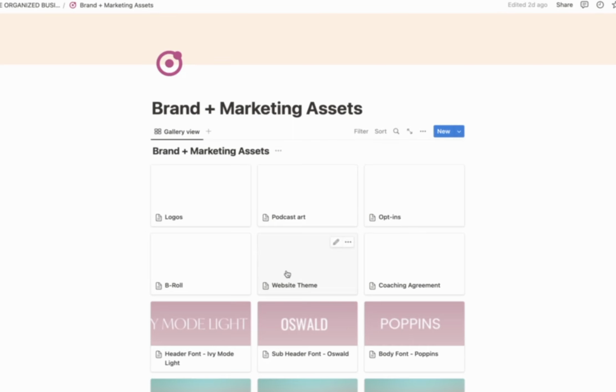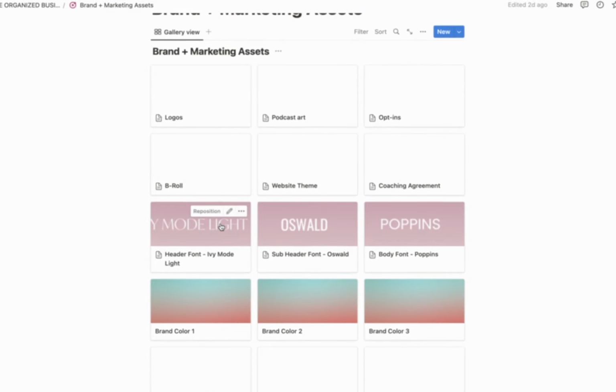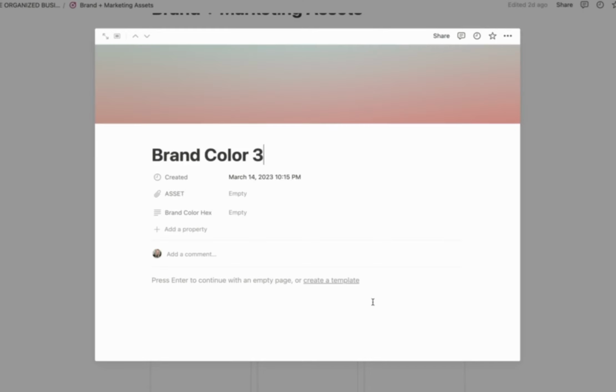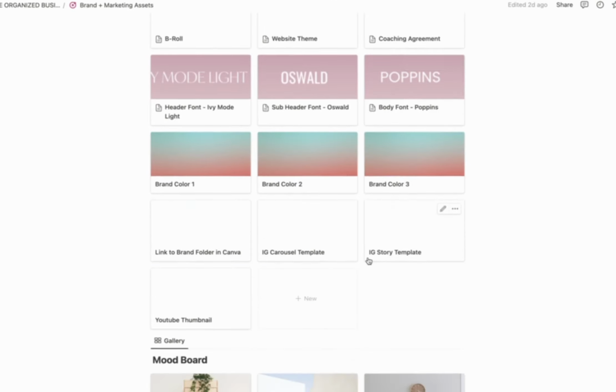The themes here, maybe if you have a WordPress theme, you can store it here. Any B-roll, if you do YouTube videos or short form videos, your different fonts, you want to keep them in here, and your brand colors. You would actually want to put the brand color in the header here, not just use this placeholder color. But these are all good things to have, especially if you have other team members or you can share it with the designer. And then links to things in Canva.